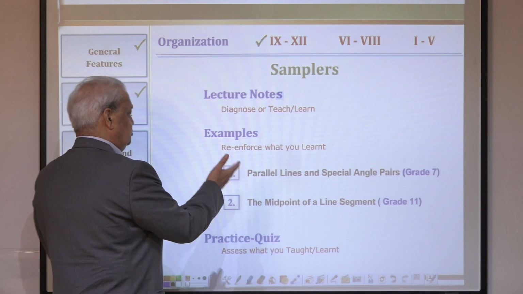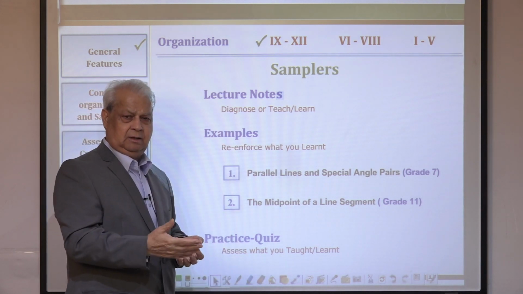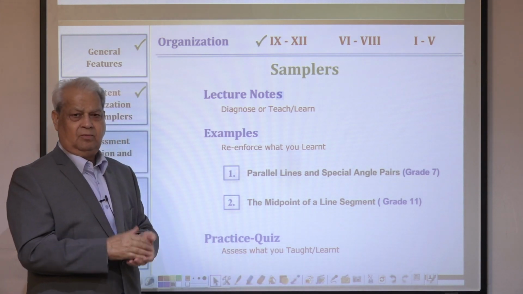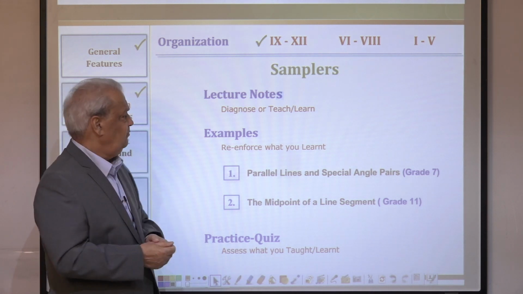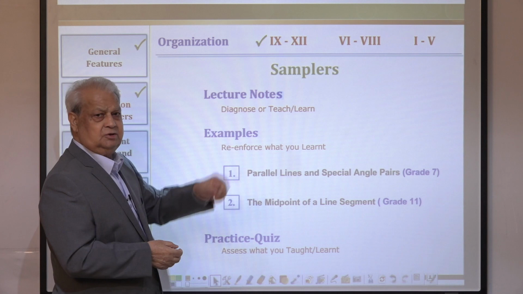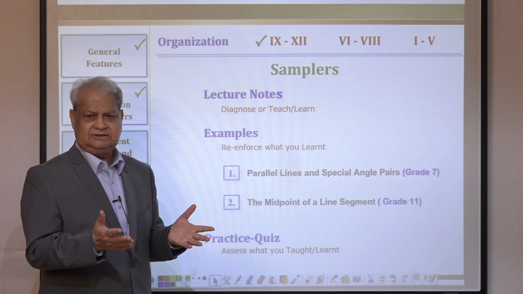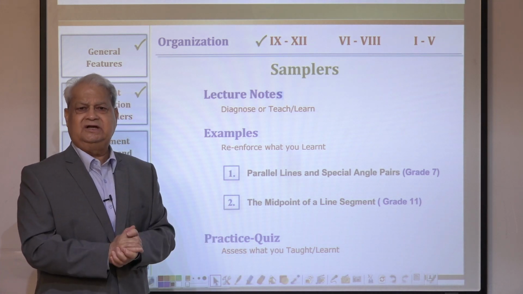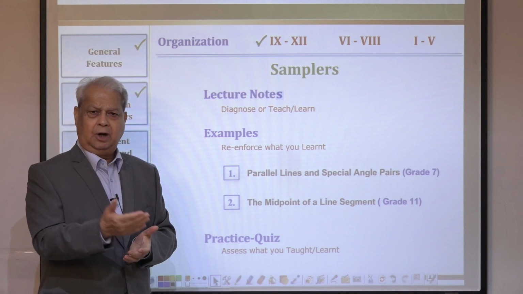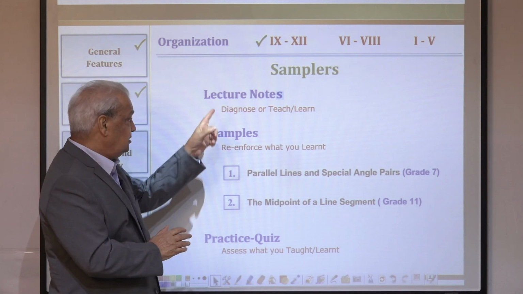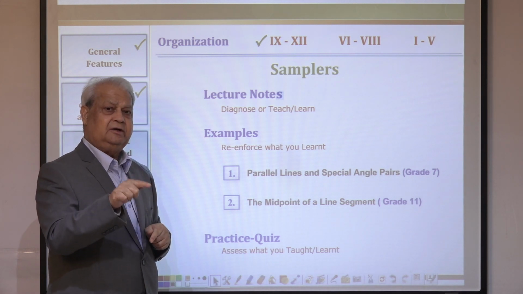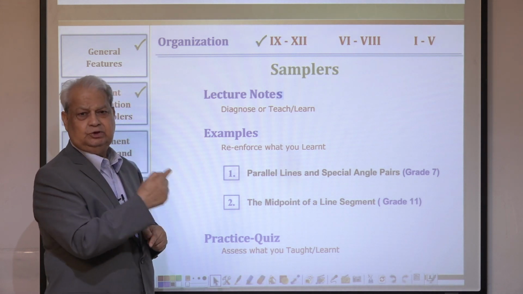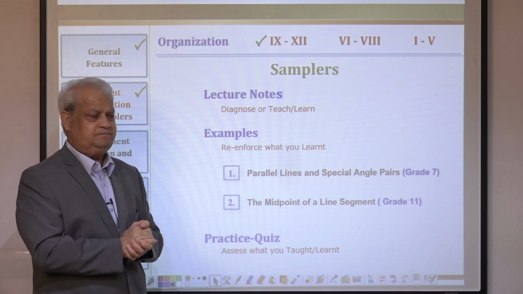So how is the content that you saw in the content hierarchy delivered? What do they look like? Small samplers. I won't spend too much time. For example, lecture notes, which are the same thing as tutorials for the students for self-learning, either at home or local labs. And all these learning activities become prerequisite to the formative or continuous assessment that you will see in the later part of my presentation.